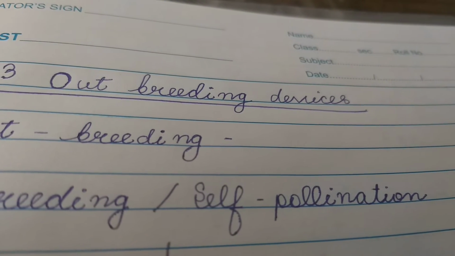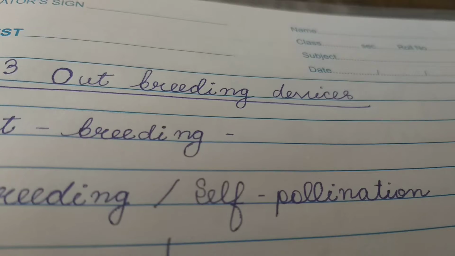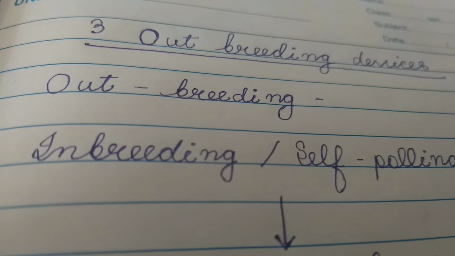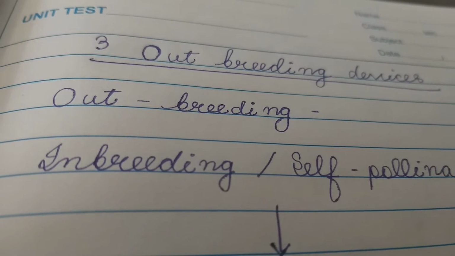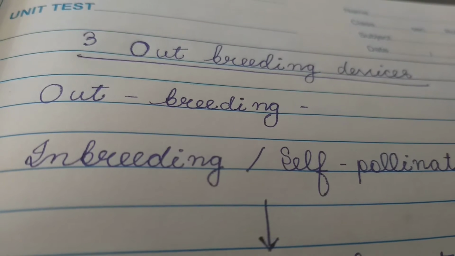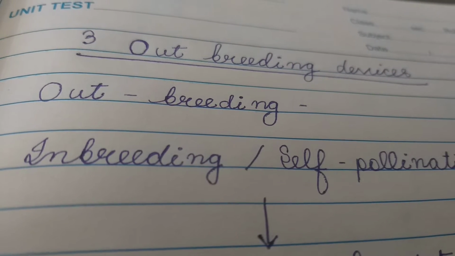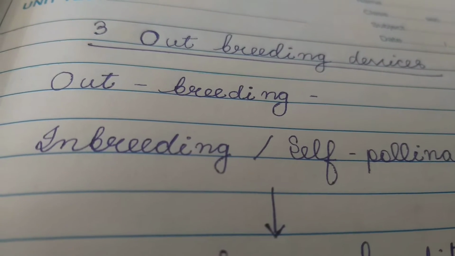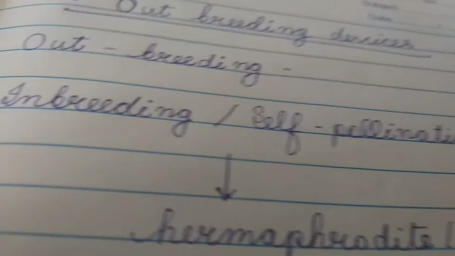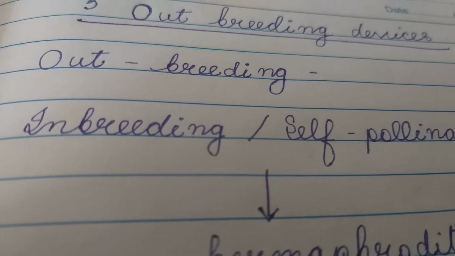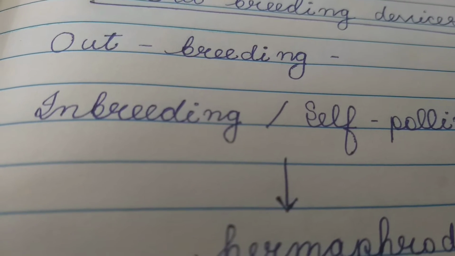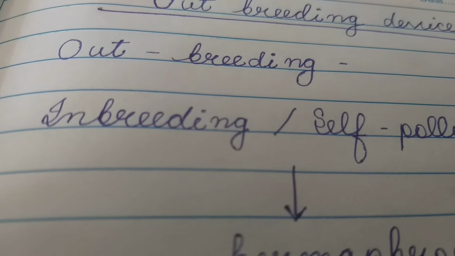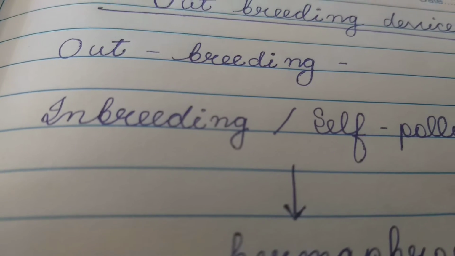You are supposed to learn what are outbreeding devices. For that, you have to know what is outbreeding, what is inbreeding in plants. Outbreeding means cross pollination, pollination between two different plants of the same species. This brings about variations, variability among the offspring. Inbreeding means self pollination. Inbreeding does not have any scope for variations. There is no variation, there is no variability among the progeny plants if it is inbreeding.